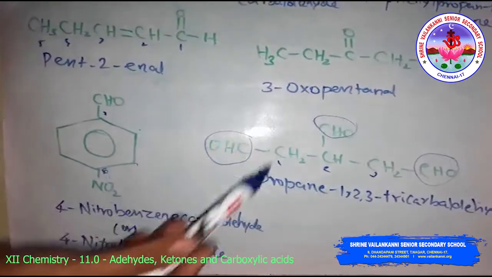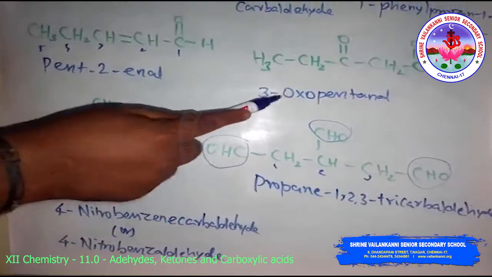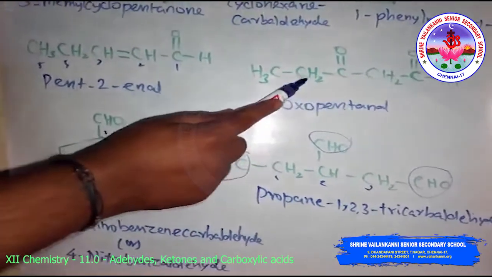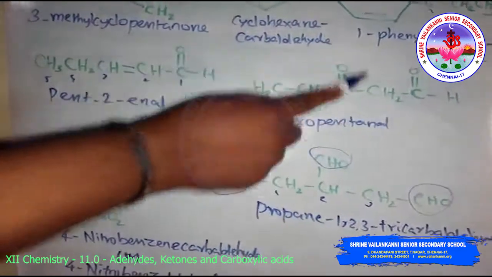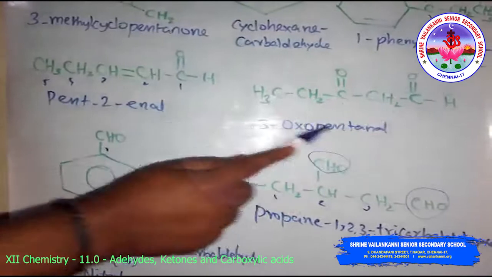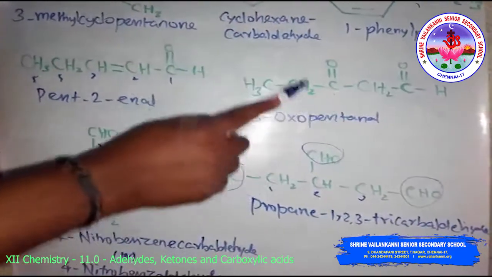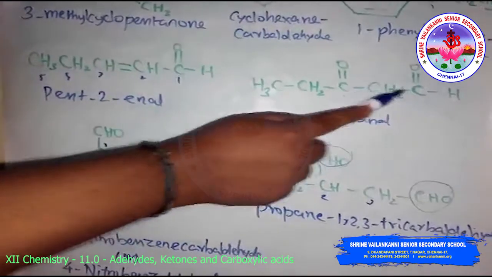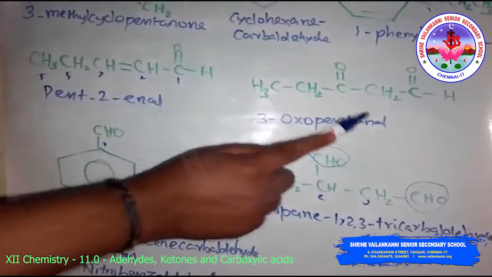So these are the IUPAC naming systems. Look at this, this is 3 oxopentanal, 1 2 3 4 5. Oxo, because 2 carbonyl groups are present here, in the middle of this there is C double bond O, that's why this is an oxo compound, so 3 oxopentanal.